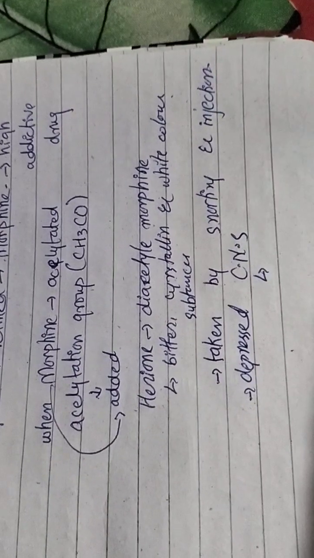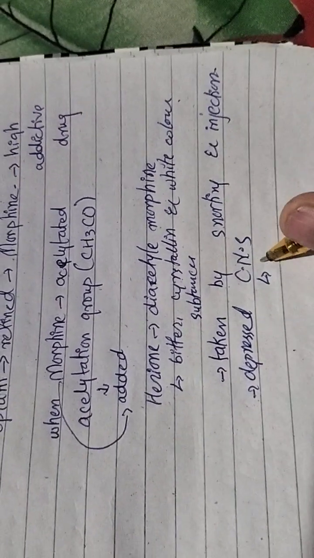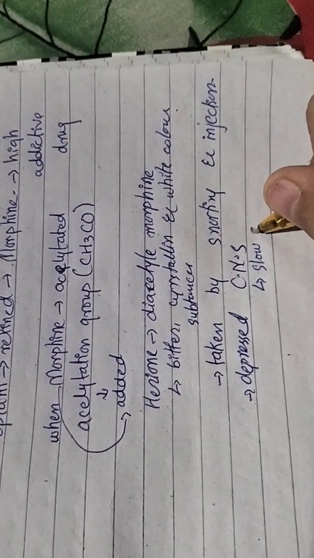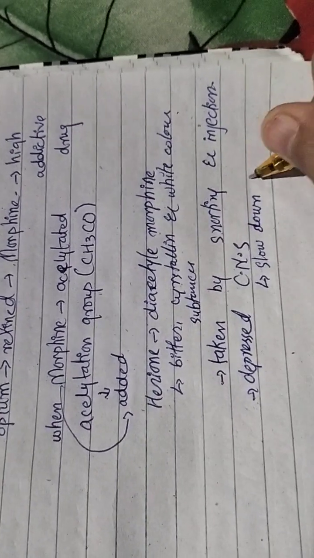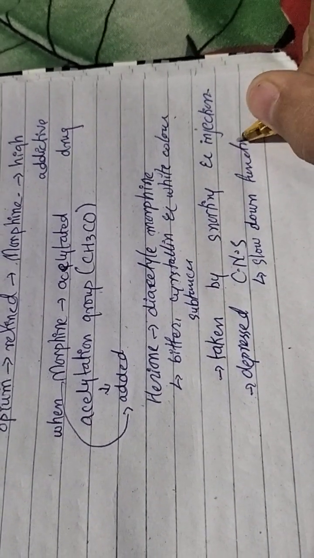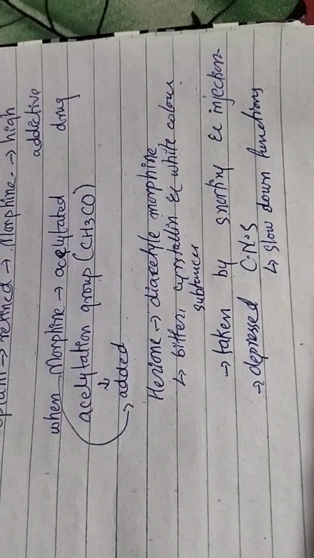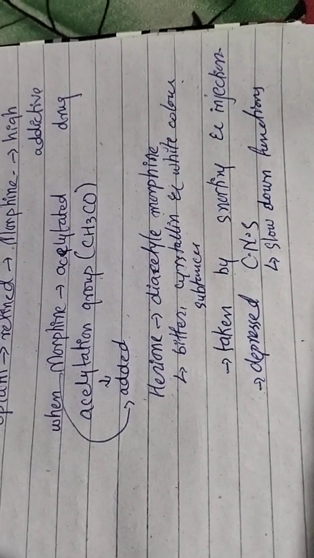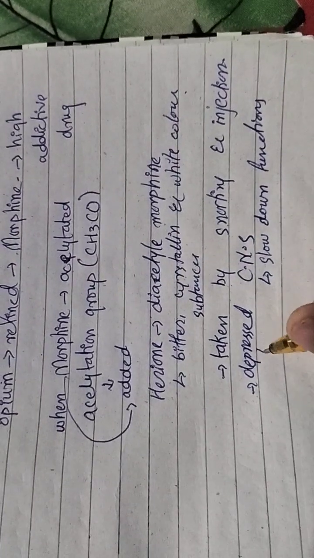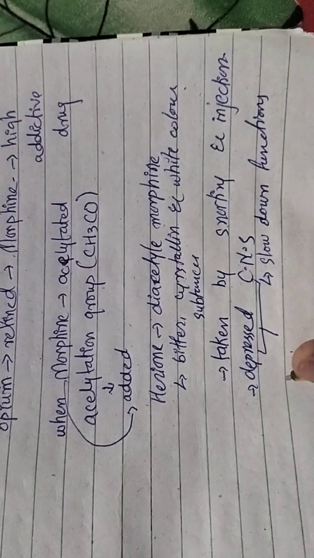And what is the effect of depressing the CNS? It slows down the functions of your body. It works as a depressant. When we call something a CNS depressant, we say depressant.